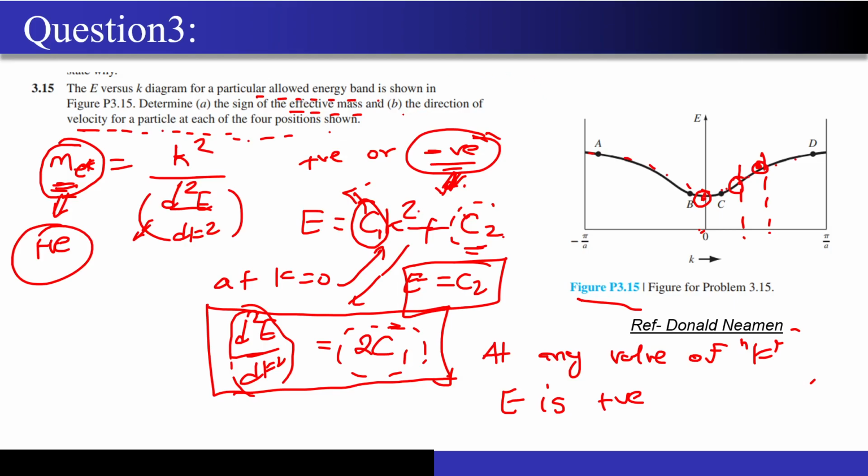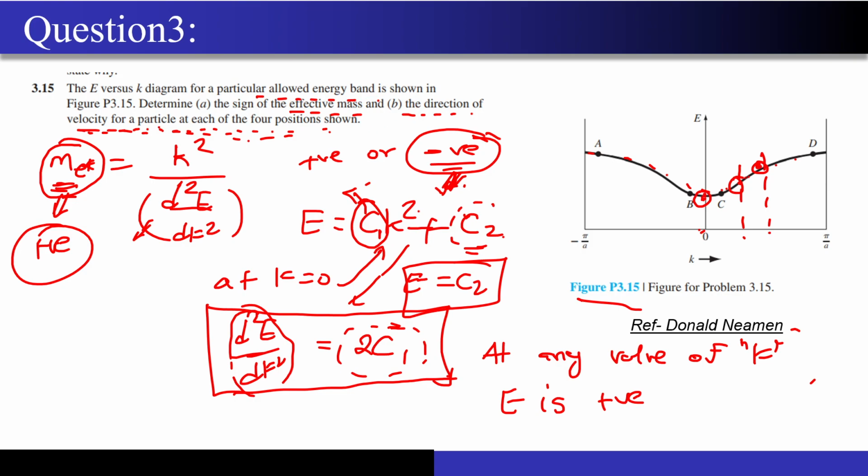Now the second question will be a little bit tricky, okay? We have been asked to find the direction of velocity for a particle at each of the 4 positions. We have been asked to find the direction of the velocity of a particle at each of these particular points.